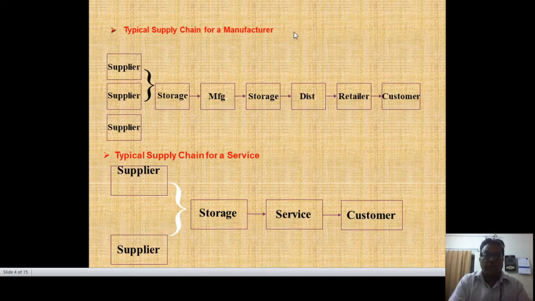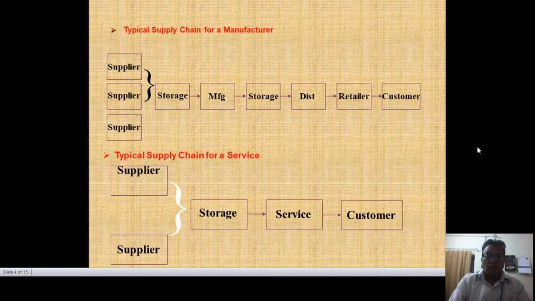If we are manufacturing anything, whether I am the entrepreneur or not, this is the type. Then we have the typical supply chain for a service. What is the supply chain for the service industry? There is only the service material, that is the supplier, that is inward logistics. We put down our storage material, then we give the services, then the customer is there.